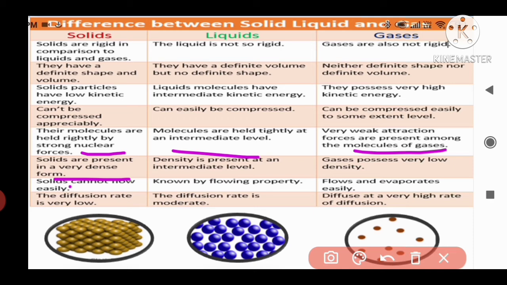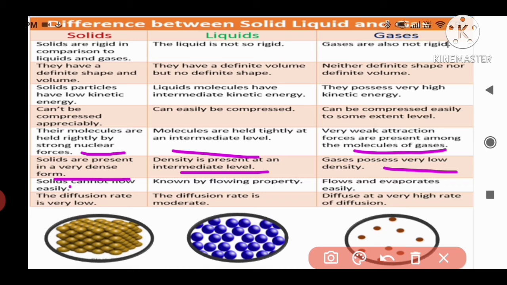In case of liquids, the density is intermediate, and gases have very low density. Why? Because the particles occupy more space. Why do the particles occupy more space? The attraction between the particles is lesser, so they occupy more space.